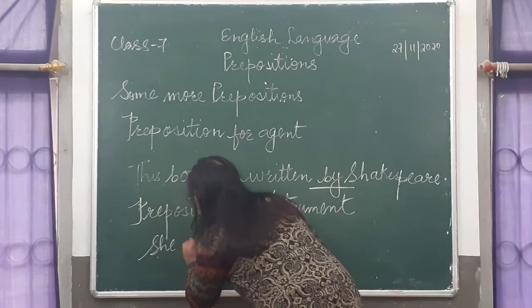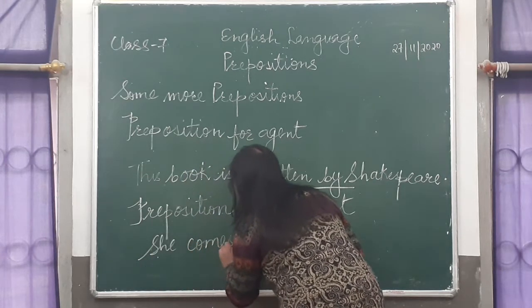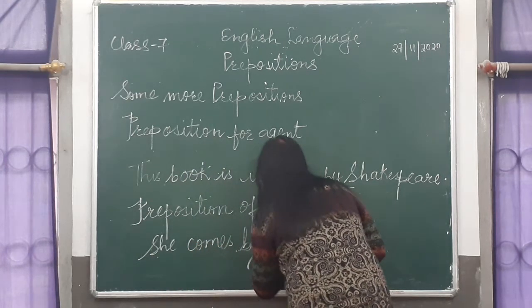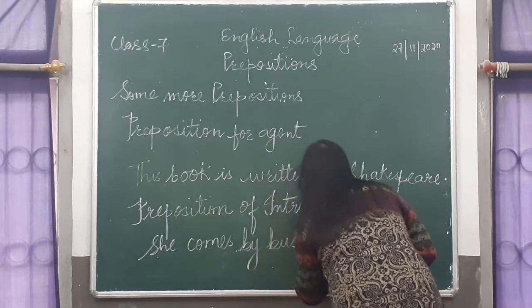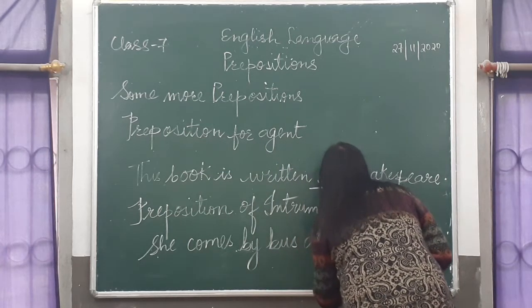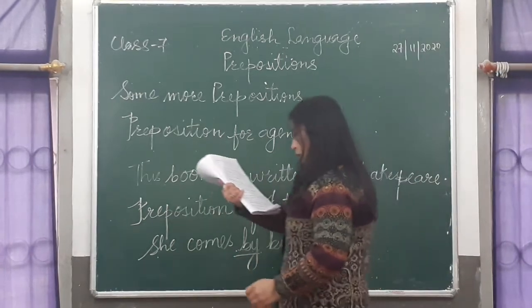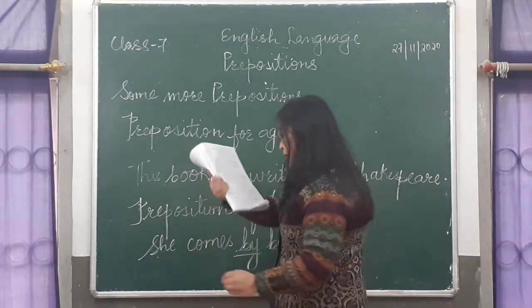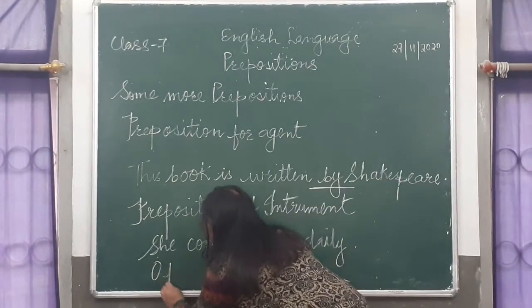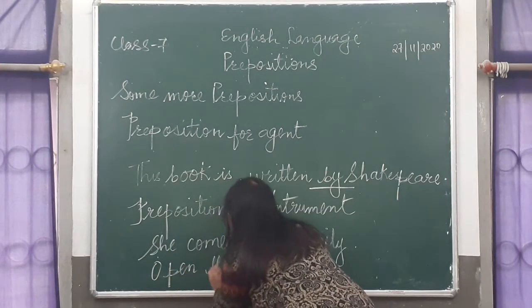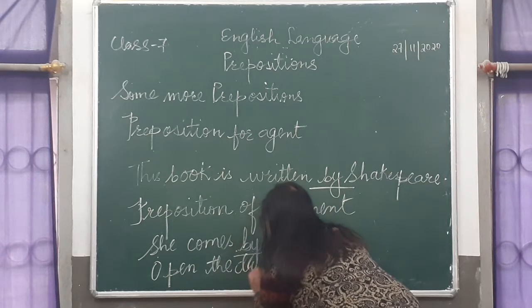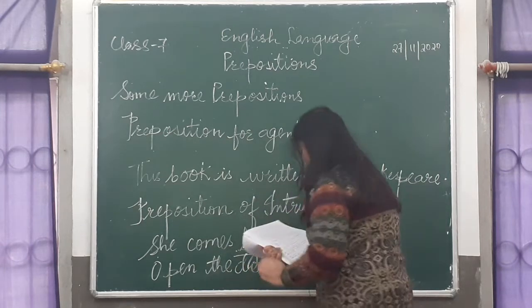You'll understand it better with an example. She comes by bus daily. And another example is, open the door with a key.